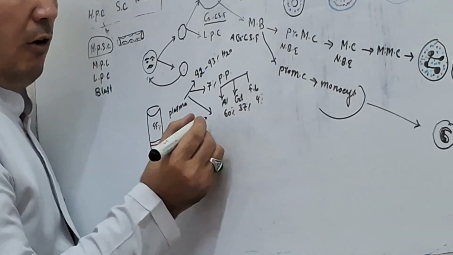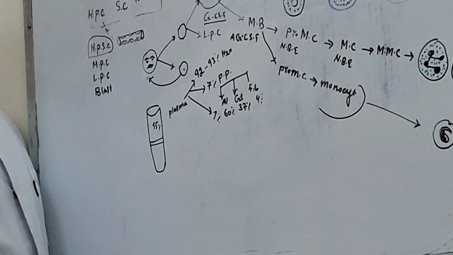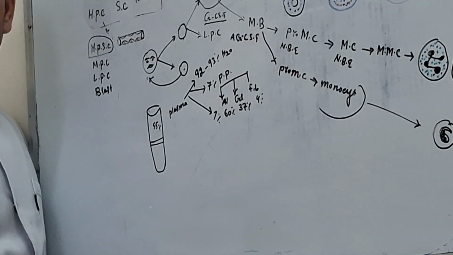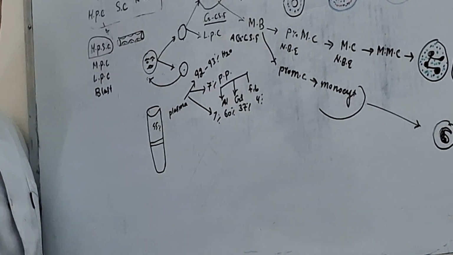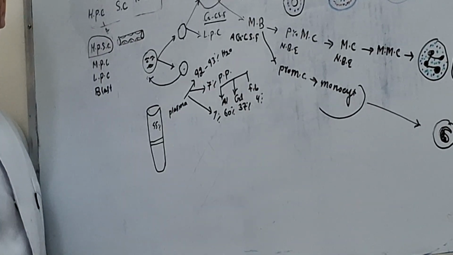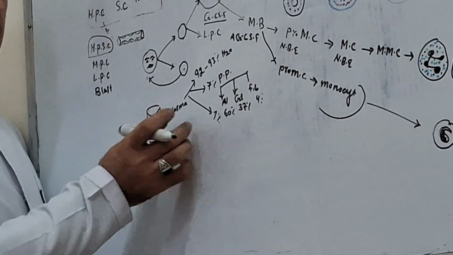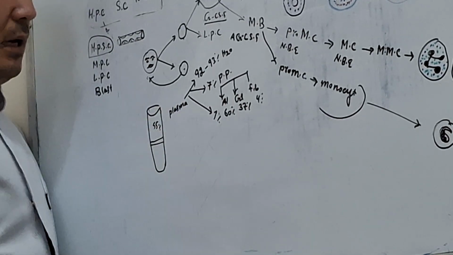The other 1% of the plasma is nutrients, electrolytes, respiratory gas, oxygen, carbon dioxide, amino acid, glucose, and vitamins, actually sodium, potassium, magnesium, chloride. This is the composition of the plasma.